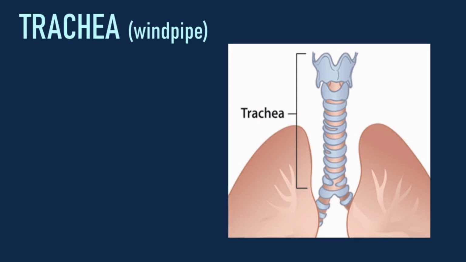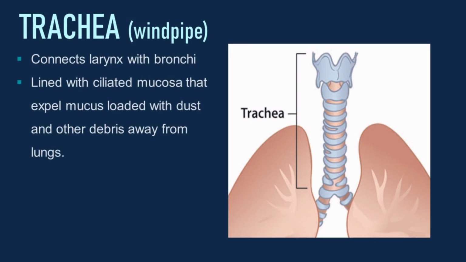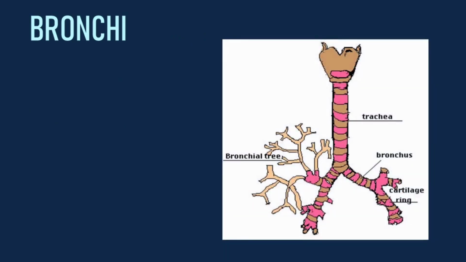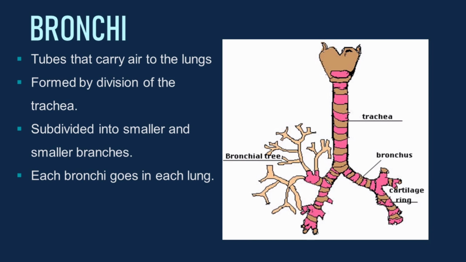Next is the trachea, also known as the windpipe. It is the one that connects the larynx with the bronchi. Trachea is lined with ciliated mucosa that expels mucus loaded with dust and other debris away from the lungs. Next are the bronchi. It is a tube that carries air to the lungs, and it is formed by the division of the trachea. Bronchi are subdivided into smaller and smaller branches, and each bronchus goes to each lung.